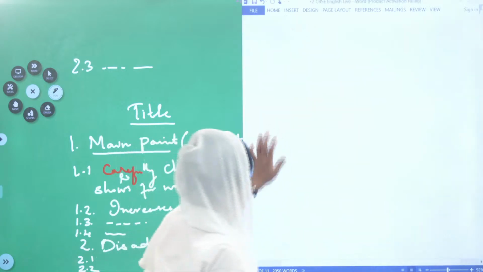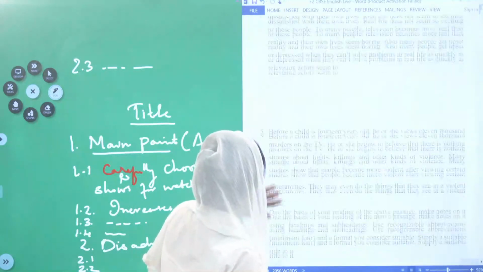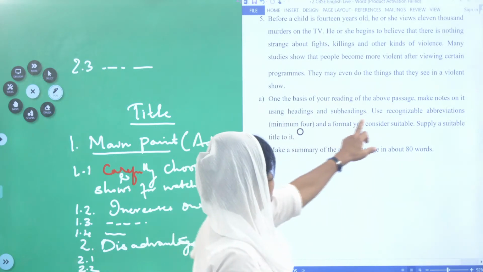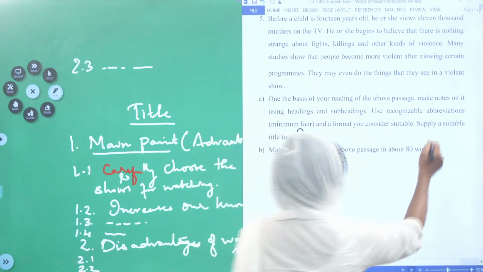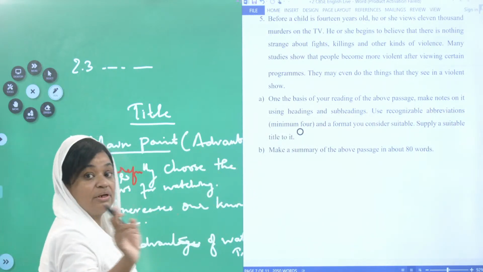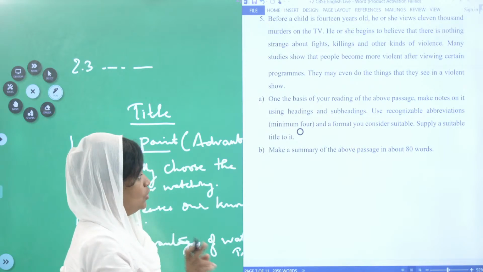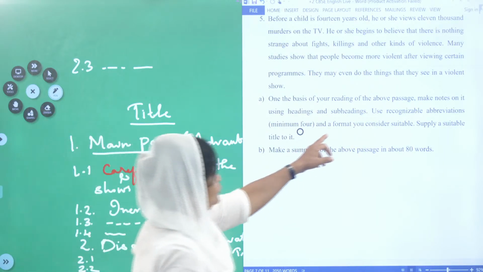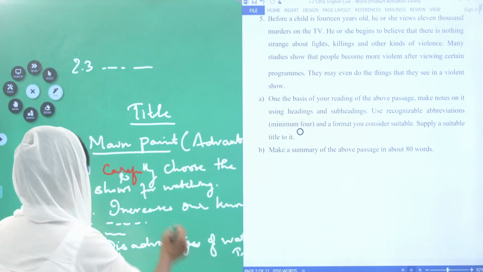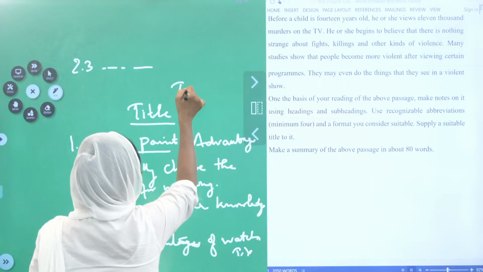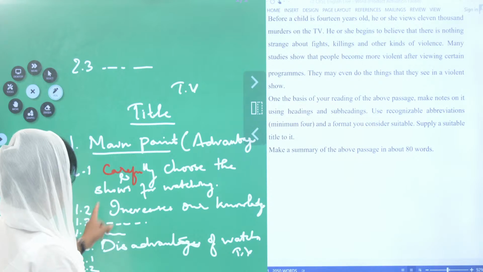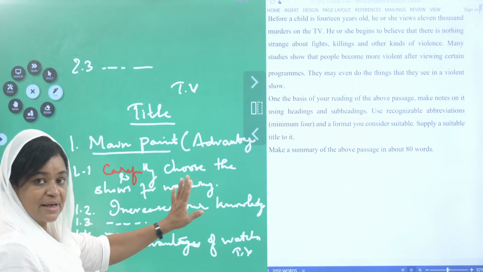Now that is the first question they have asked: on the basis of it, use recognizable abbreviations. Did you use abbreviations here? See, they have told you to use a minimum of 4 abbreviations. What is an abbreviation? The short form of a word. For example, I have used TV for television. So you have to also use abbreviations.